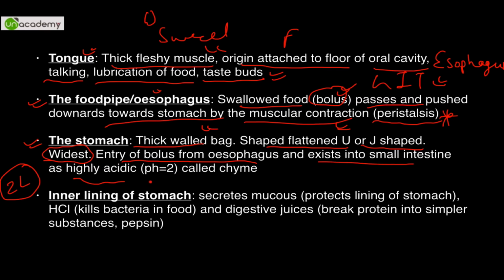Obviously there is HCl. The pH is 2. Highly acidic. If it touches your hand, you will get burnt. There will be a hole in your hand. That is the level of acid I am talking about. This is called chyme.